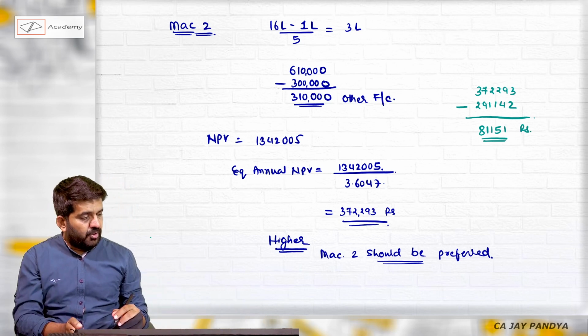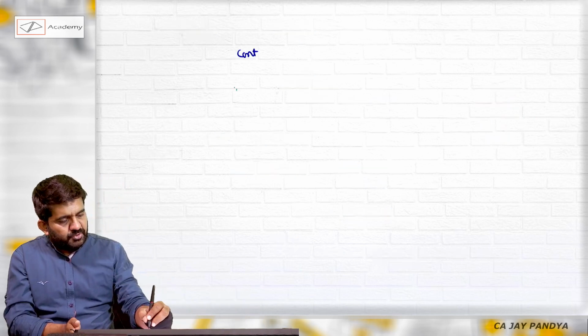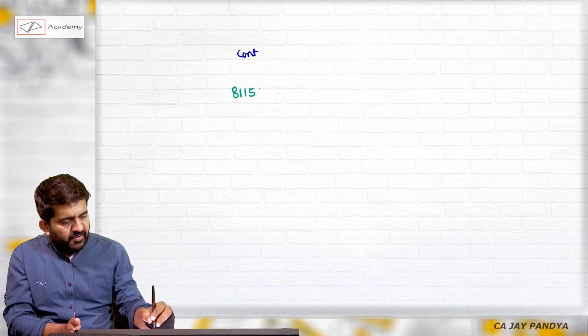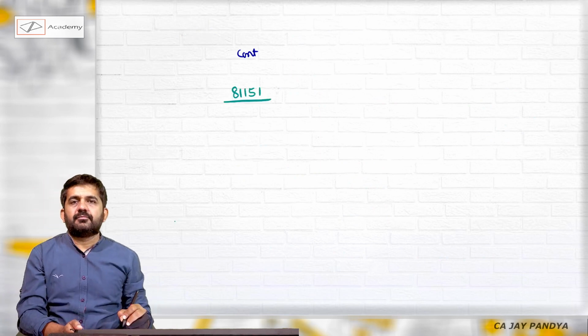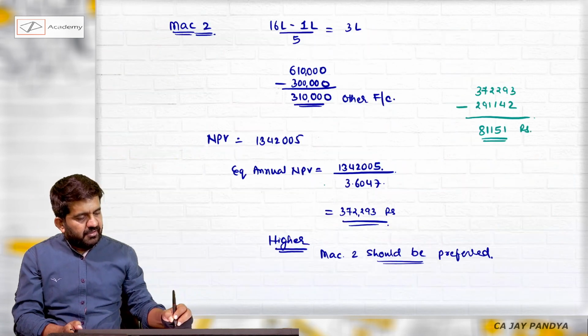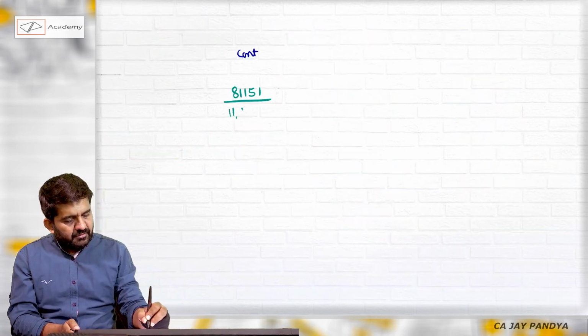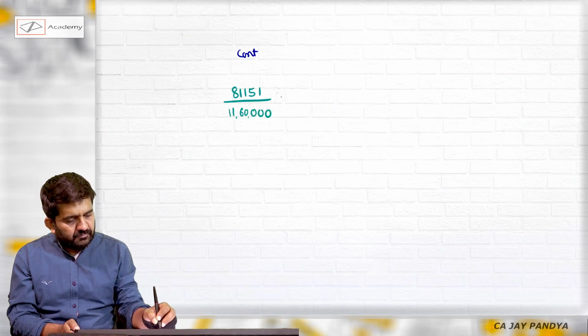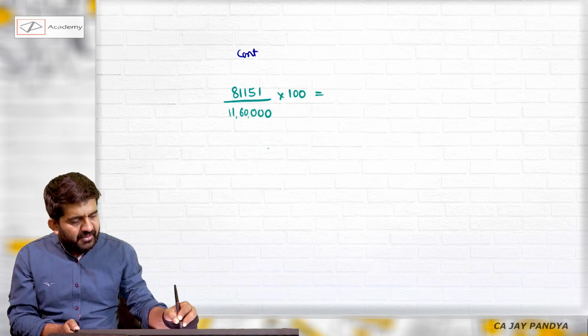See, if I want to increase by 81,151, what was my contribution of machine 1? 11,60,000.